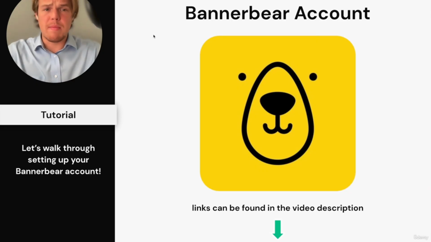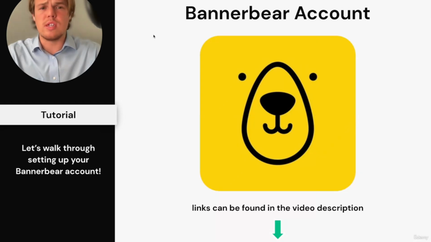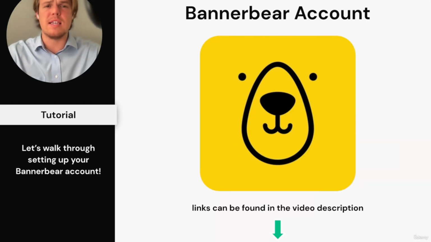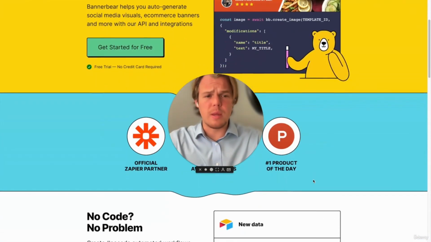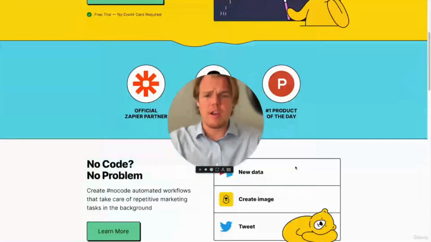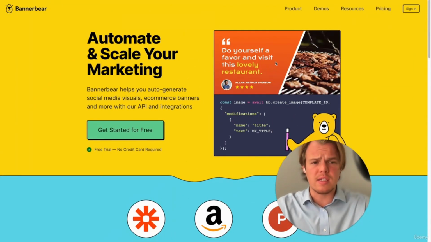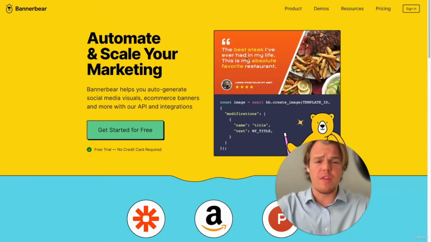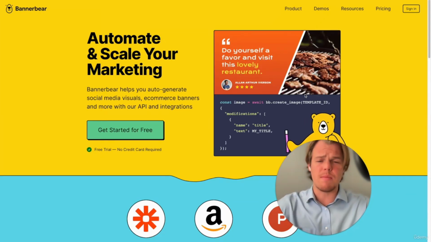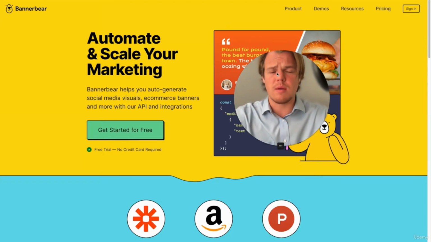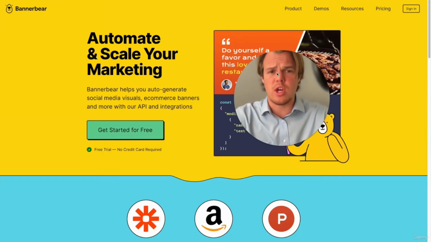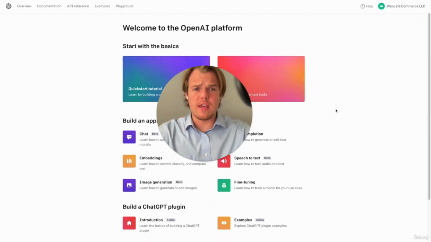Finally, we're going to want to make a Banner Bear account. This allows us to use image creation when it comes to ChatGPT and allows us to basically create templates that will be automatically generated. For example, our specific use case will be for thumbnails. So make sure to check out the link down below and make your Banner Bear account. It's completely free to start. And essentially what you'll notice is this will allow us to make thumbnails like this, where we can automatically input a title on a thumbnail, a subtitle on the thumbnail, an image for the thumbnail. We'll be able to do a ton of stuff when it comes to Banner Bear and its integration with Zapier and ChatGPT.